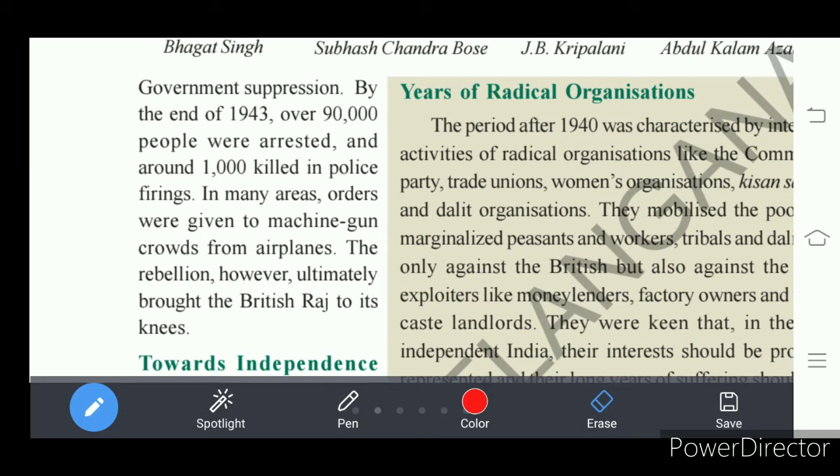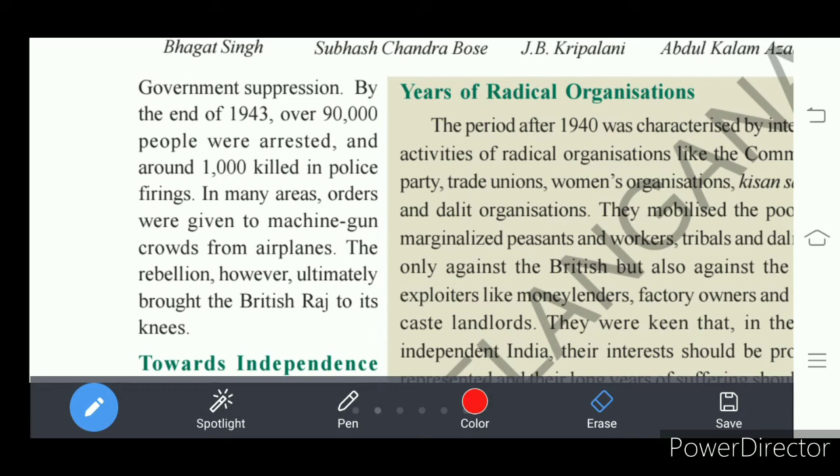Around 1,000 Indian people were killed in police firing. In many places, the British government gave orders to use machine guns, so there would be a flow of bullets. Machine guns were allowed to shoot on Indians. Even aeroplanes they used.